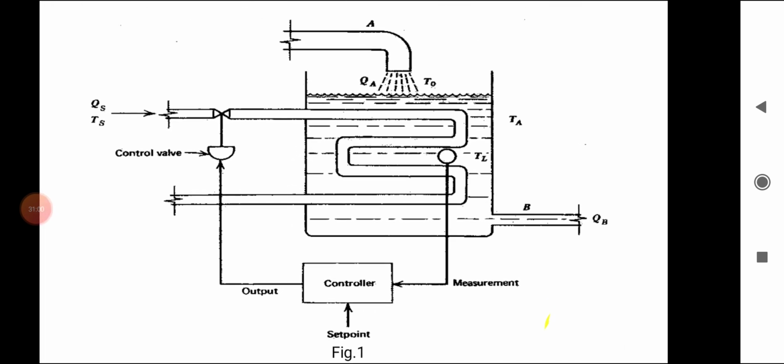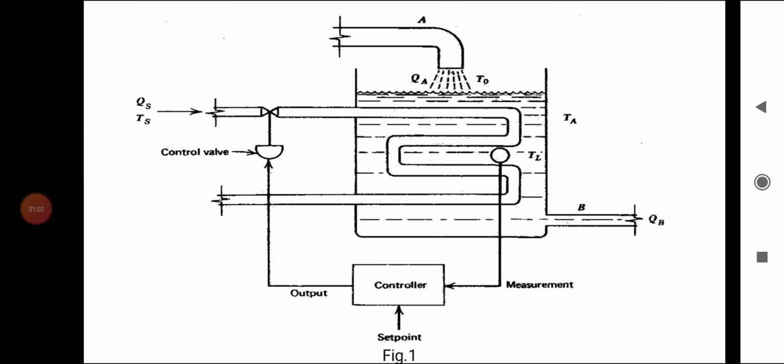TA is the ambient temperature. QS is the steam inlet into the tank through the pipeline. TS is the steam temperature. TL is the liquid temperature in the tank.